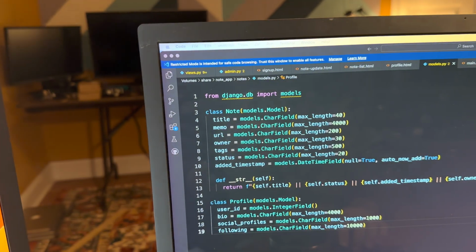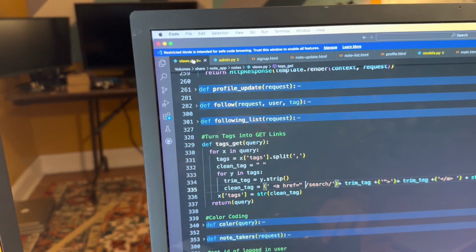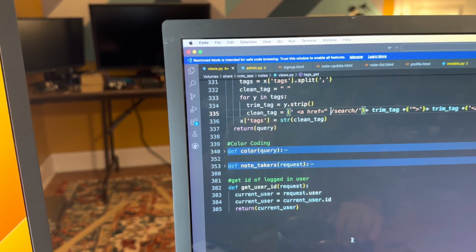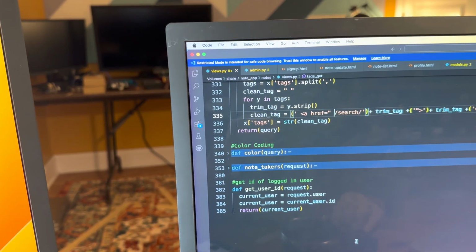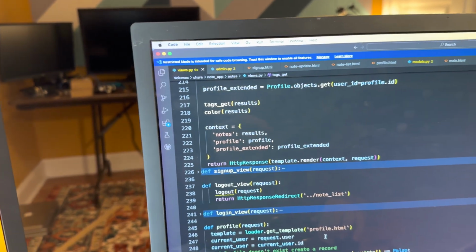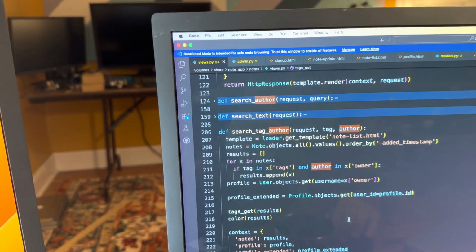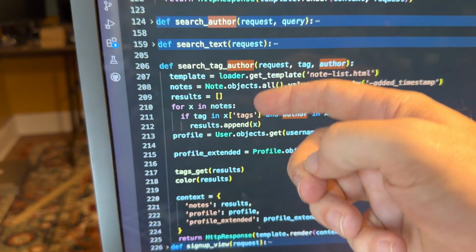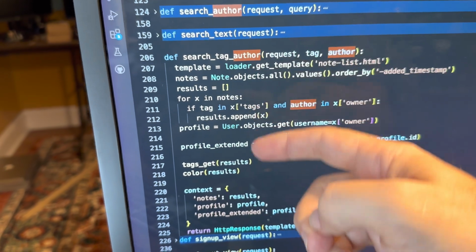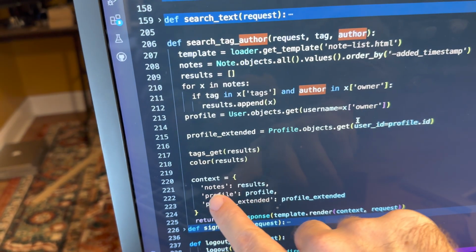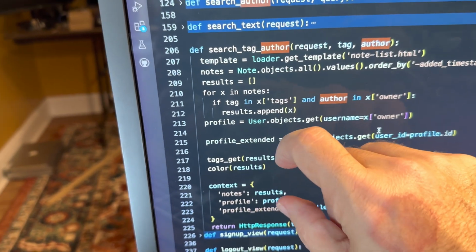Because we're using Django, and Django uses either the MVC, Model View Controller model, or the MVT, Model View Template model, depending on how much you want to complain about it. But one of the things is, in order for a page to show up, there's all this back-end code that has to occur. And with that back-end code, there's something called context. And these are all the values that get shipped from the view file to the template to then show up here.